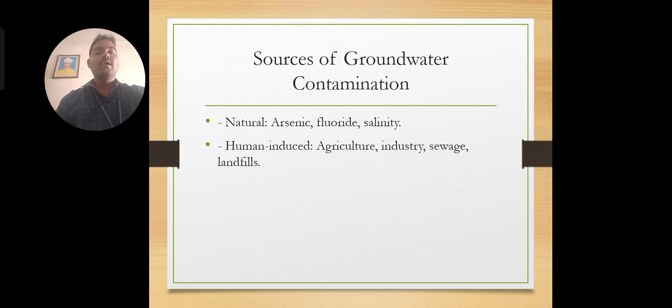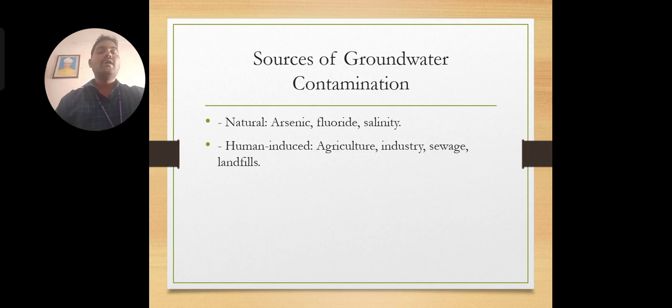In that movie, the villains release contaminated chemicals into the streams, and the people drink that contaminated water and struggle with it. When the stream is contaminated, the groundwater under the stream is also contaminated. Likewise, industries release wastewater into the streams, the streams get contaminated, and then the groundwater under the stream is contaminated with these pollutants.